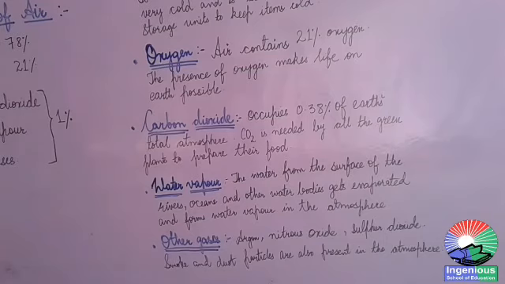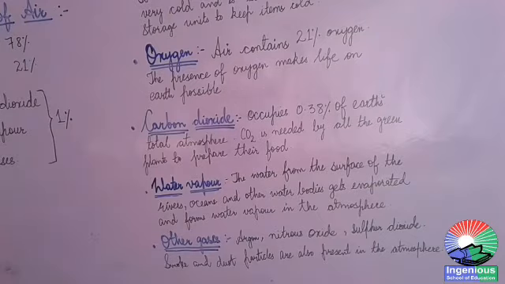This carbon dioxide is needed by all the green plants to prepare their food with the help of a process known as photosynthesis. Very good.